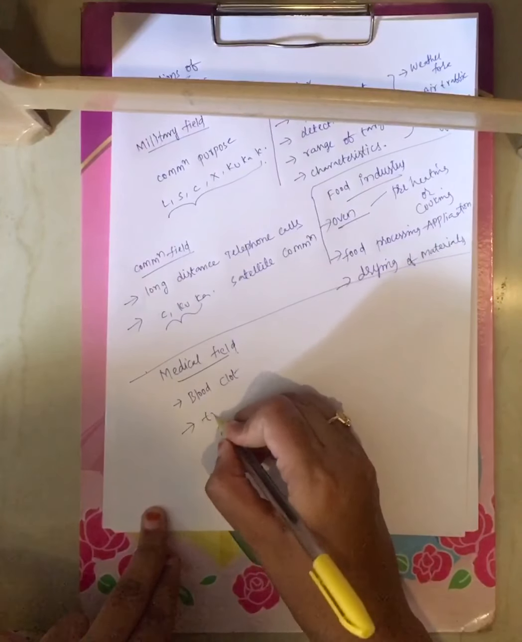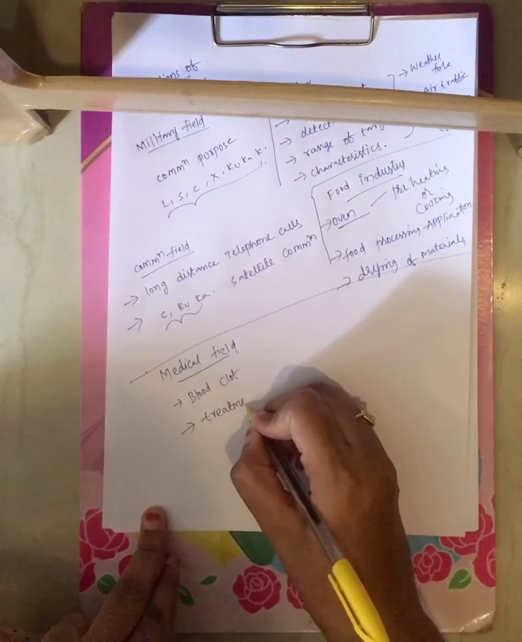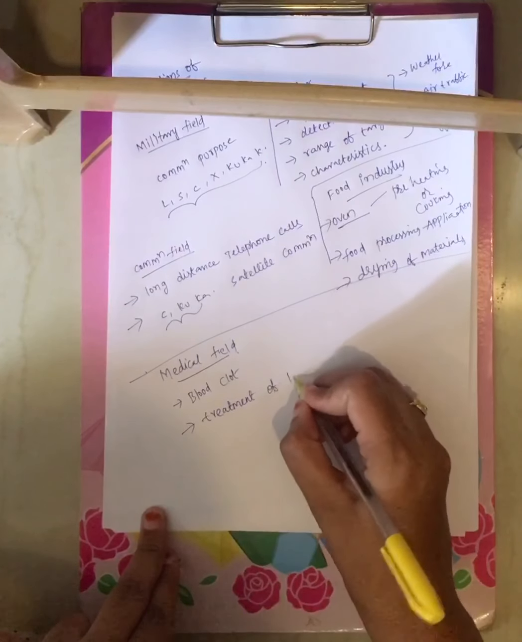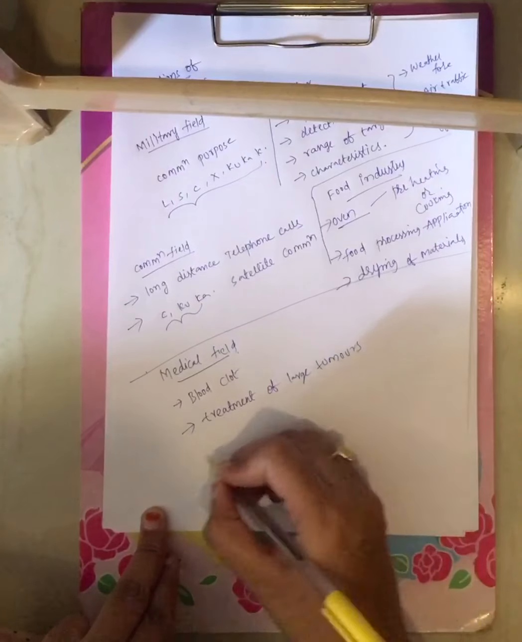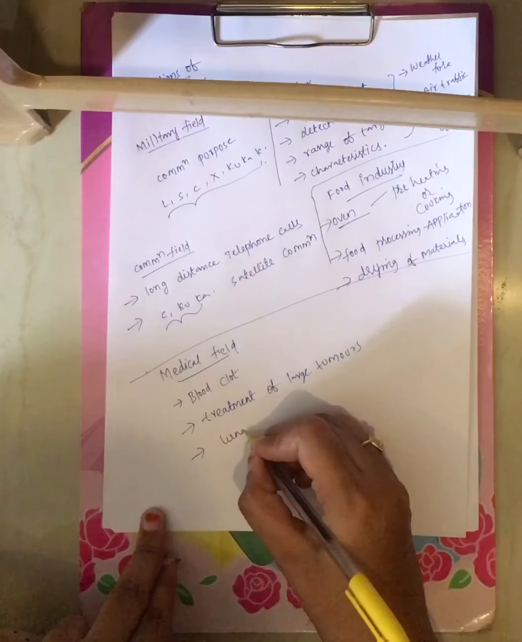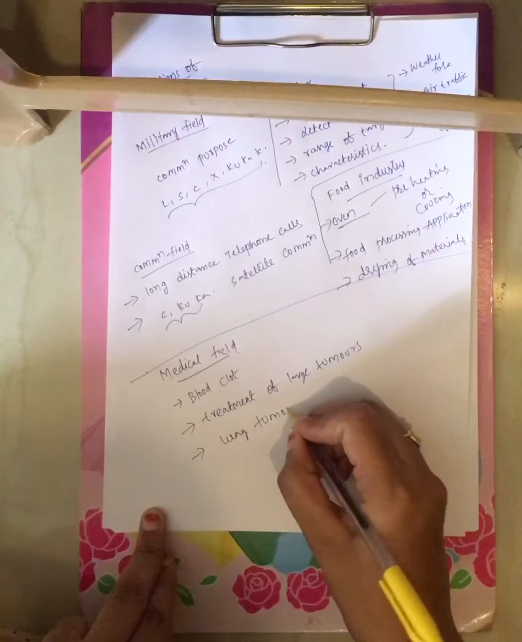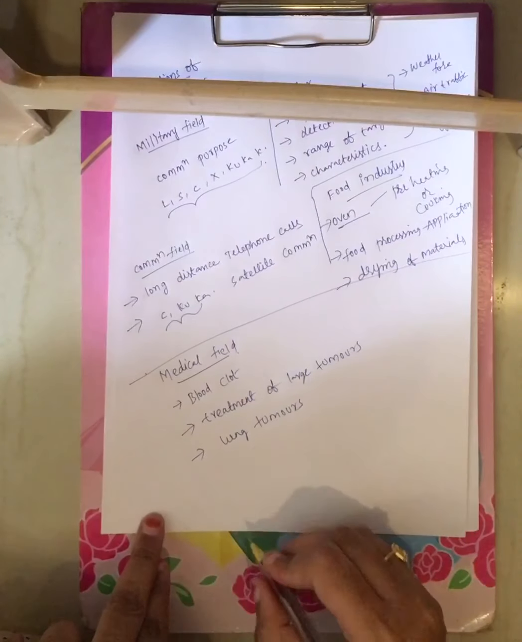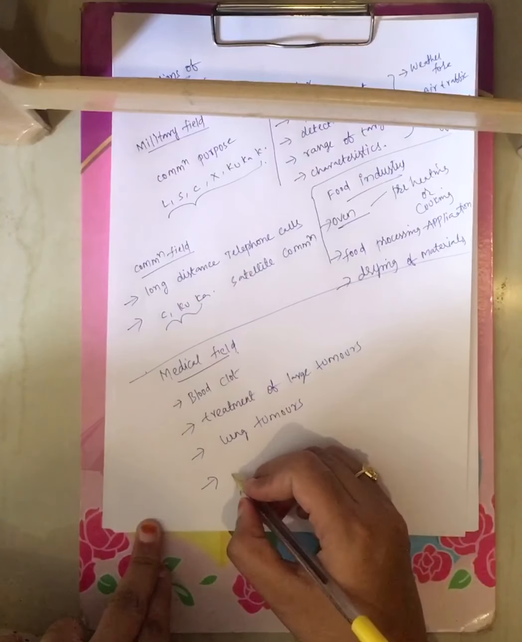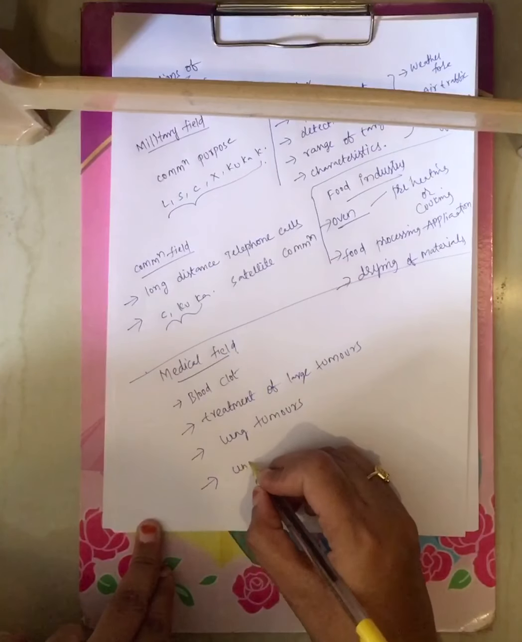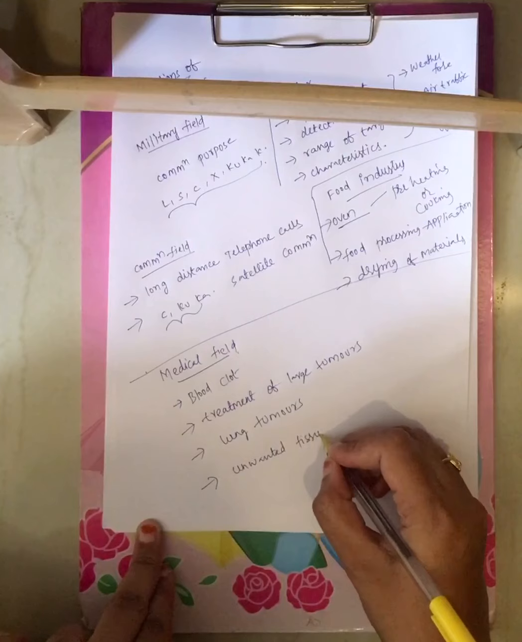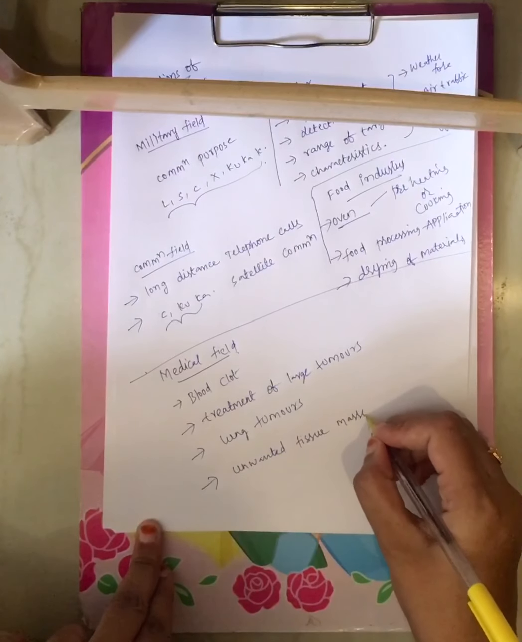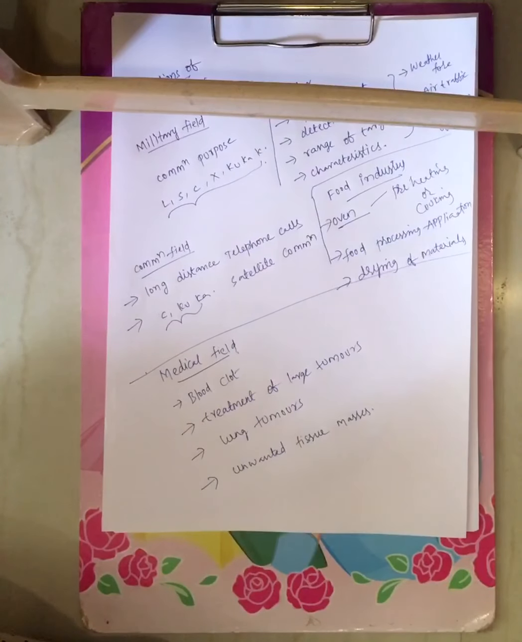Another is treatment of large tumors, which is one of the applications of microwaves under the medical field. Another one is lung tumors. And if there are any unwanted tissue masses present in the human body, those can be identified and cured using microwaves under the medical field.